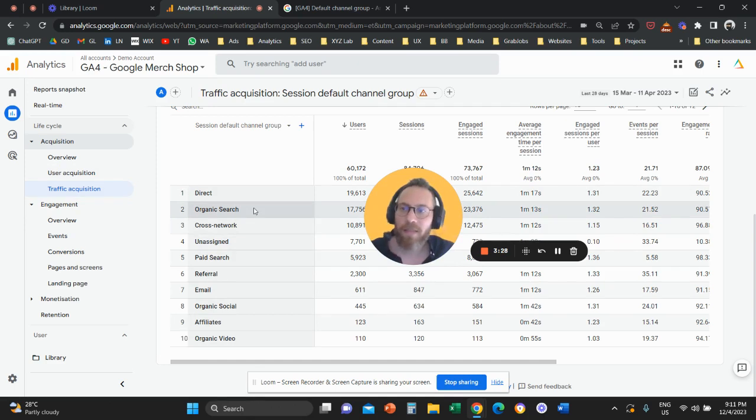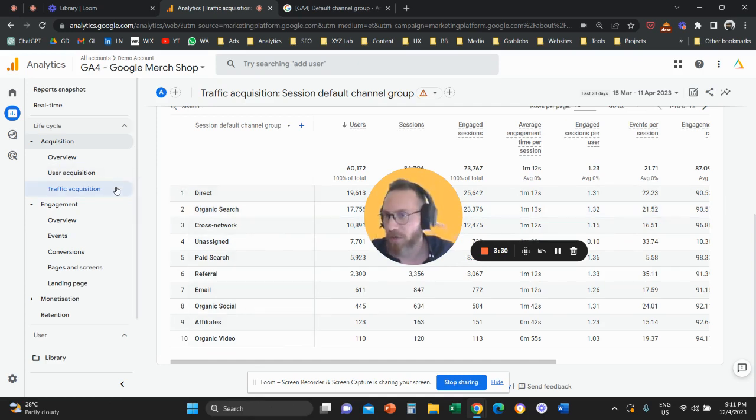And that's the difference between user acquisition and traffic acquisition. In very simple terms, user acquisition includes only the first visits and how they happened, through which channel they happened. Traffic acquisition includes all the visits to your website. That's pretty much the difference and the answer to one of the most common frequently asked questions for GA4.